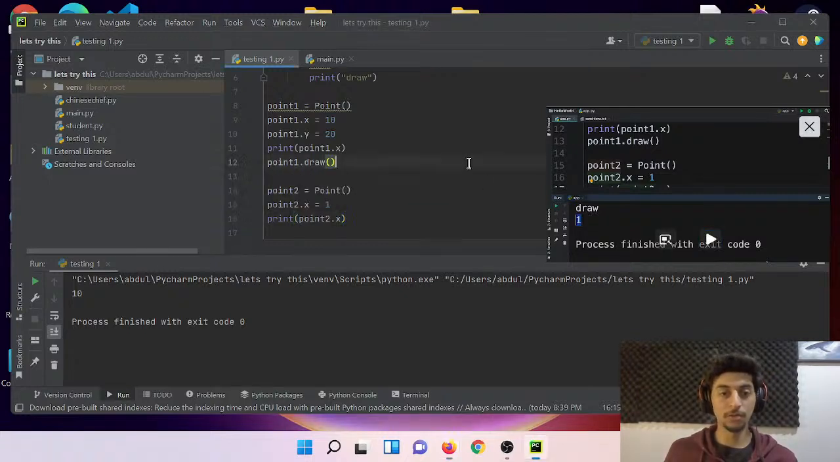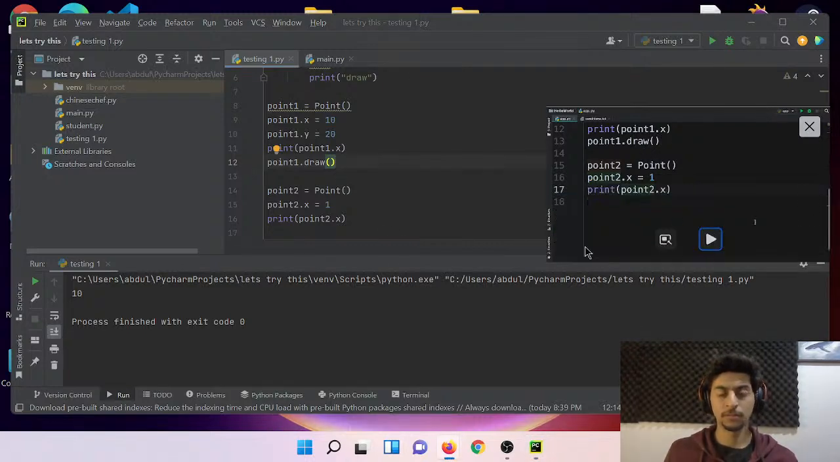Why he has draw in here but I don't? So to recap, no, it's not printing. Wait, what am I doing wrong? I don't understand.